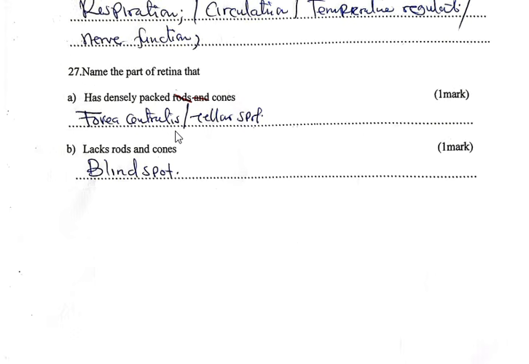Lacks rods and cones, that is the blind spot, and the blind spot is where the optic nerve enters or leaves the eye. It has no cones and rods, and no image is formed on the blind spot.